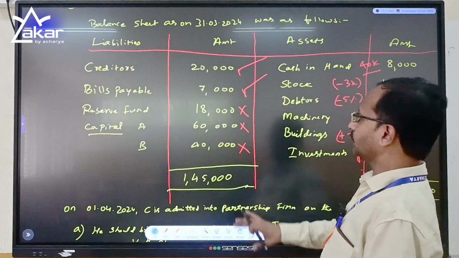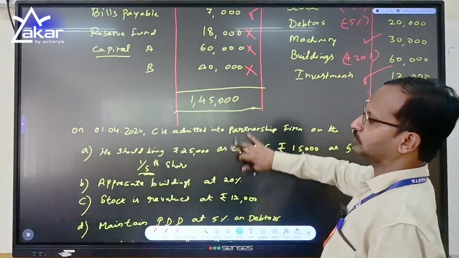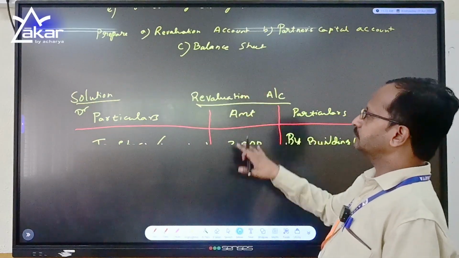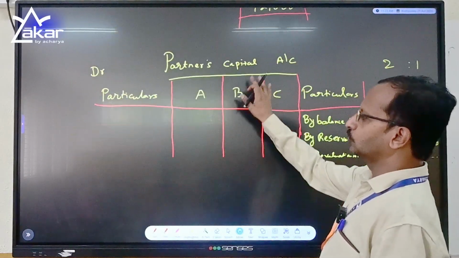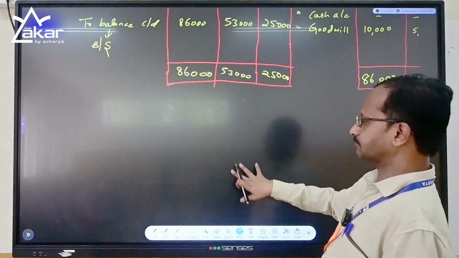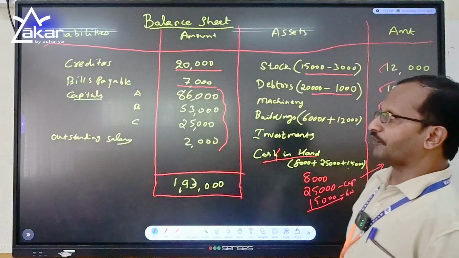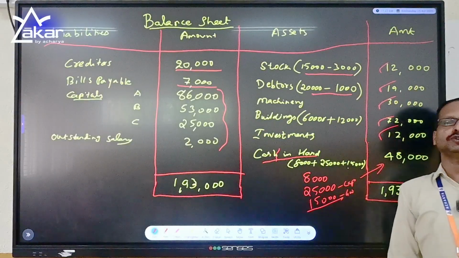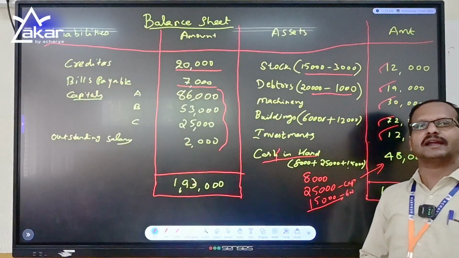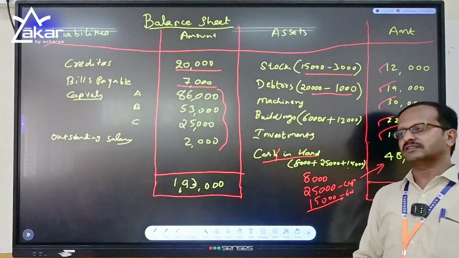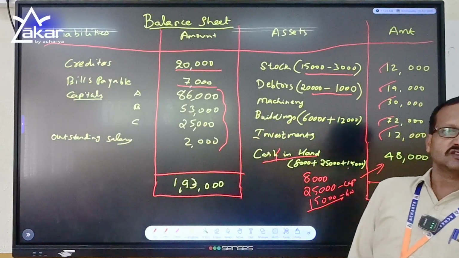Hopefully the same thing what we did here has been transferred from the old balance sheet to the new balance sheet. So the final conclusion, the balance sheet total of 1,45,000 was converted into 1,93,000 after the admission of C. Got it? Thank you.